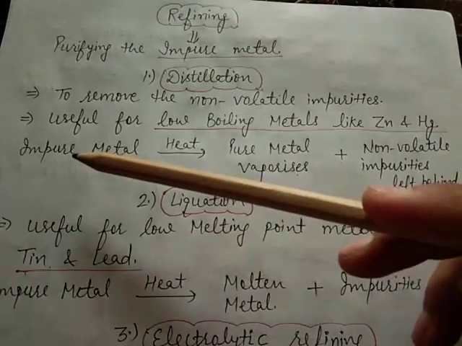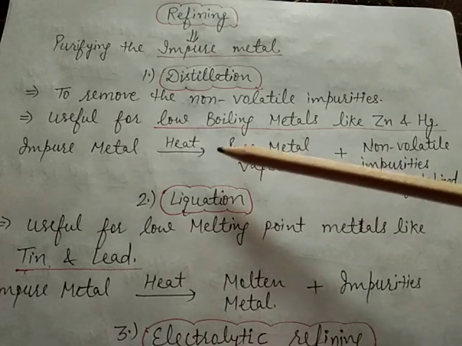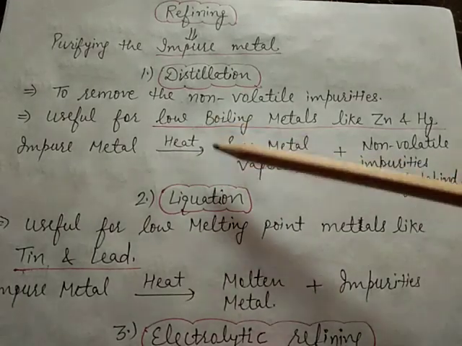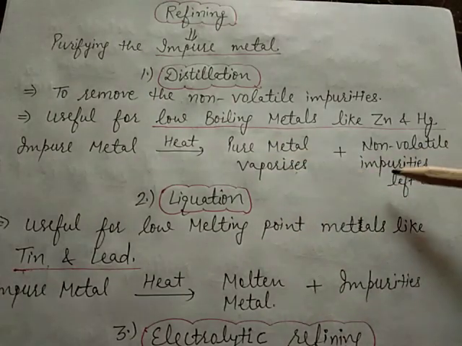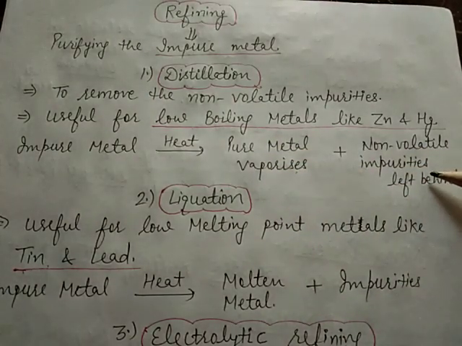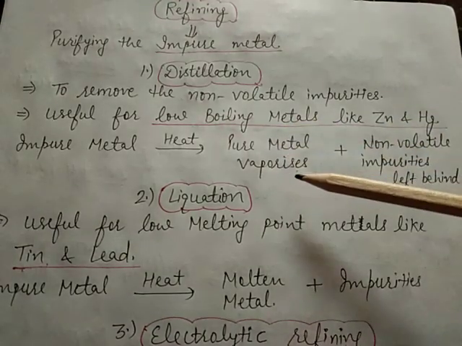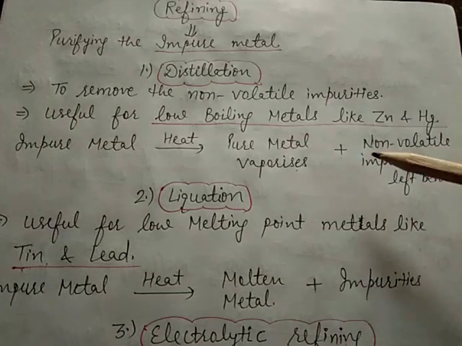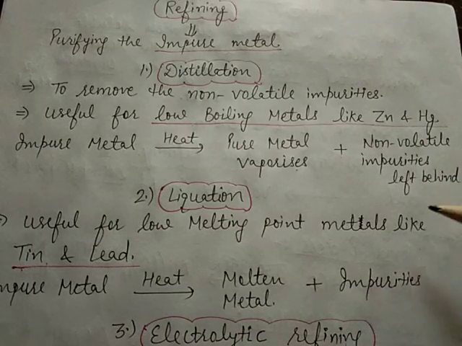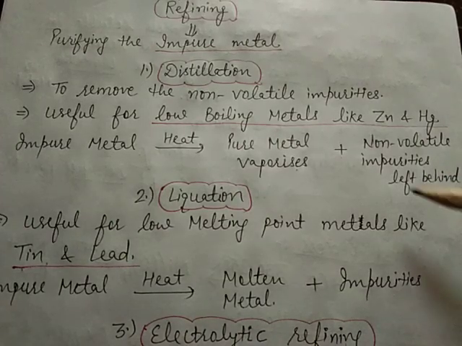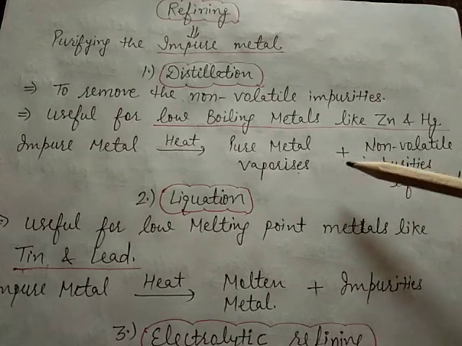In this process, we first take the impure metal and heat it in a retort, then pure metal is obtained after removing the non-volatile impurities. It means that the pure metal vaporizes and condenses separately, leaving behind the non-volatile impurities. So with the help of this method, we can easily separate out the pure metal.